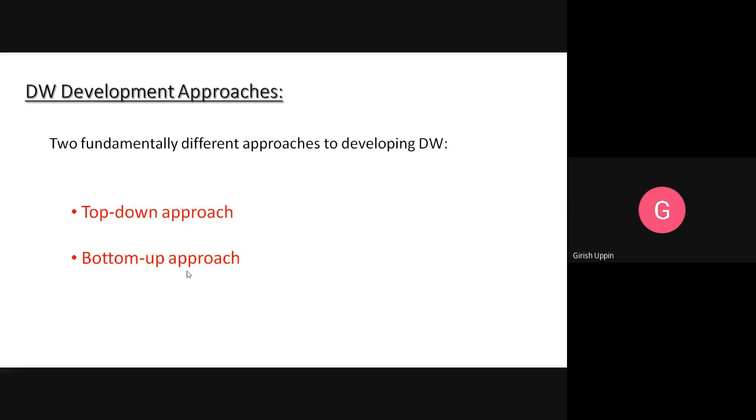Time required for implementing a data mart is low to medium. Time required for the implementation of the enterprise data warehouse, EDW, is very high. The cost is relatively low if you start with the data mart, and if you start with the enterprise data warehouse, the cost is very high. The size of a data mart is smaller, and an enterprise data warehouse is large. In case of a data mart, we use the bottom up approach, and in case of an enterprise data warehouse, we use the top down approach.